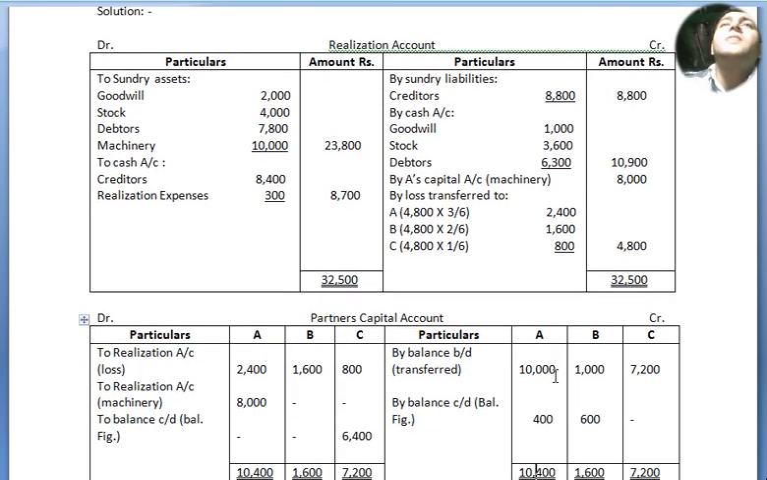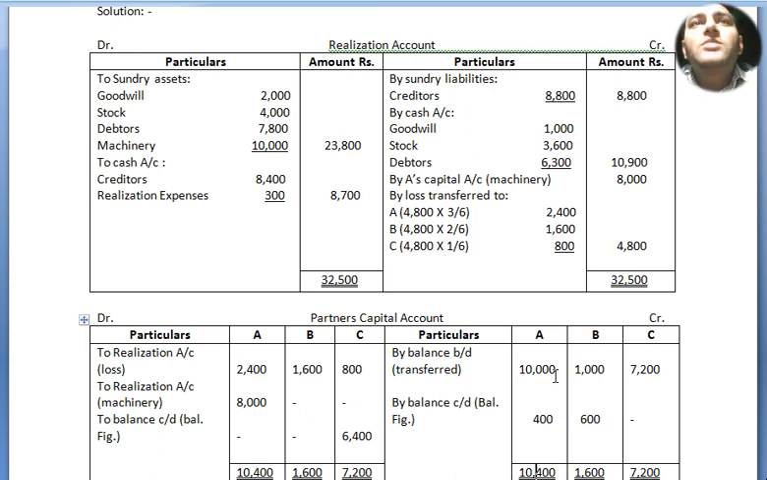Realization account, let me tell you, it is similar to revaluation account only. Now I have written here how you have to do it. So debit, credit, realization account, particulars amount. To sundry assets, inside it you have to write down as per the balance sheet above: goodwill, stock, debtors, machinery. Non-realized value only will be here. So the total in the outer column is 23,800. By sundry liabilities, only creditors were there, so I have written 8,800. That's all.